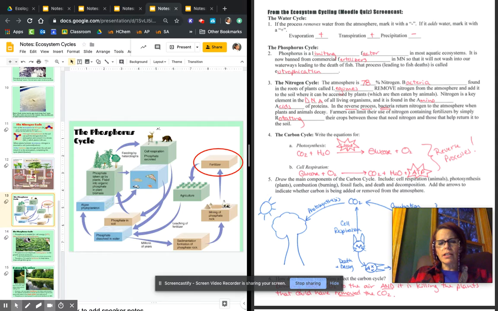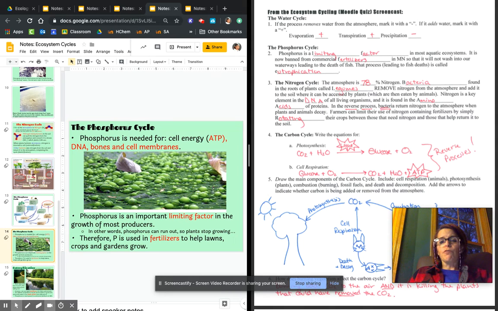And the only thing I needed you to know about the phosphorus cycle was the involvement of fertilizer. Phosphorus fertilizers wash into our lakes, and they cause plants to grow that don't belong there. Then the fertilizer runs out, and that leads to the fish dying. It's a whole long story, but that process is called eutrophication.